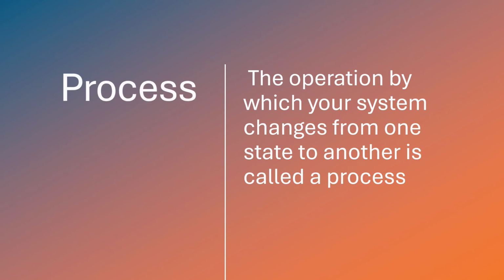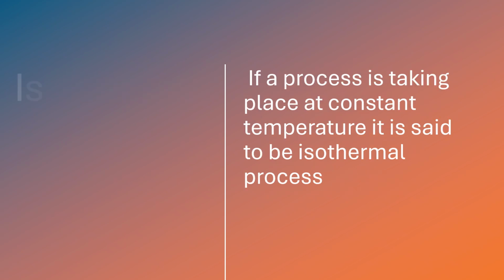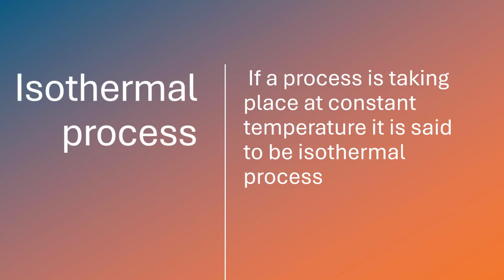Now, what is a process? The operation by which your system changes from one state to another, that is known as a process. So we have various processes depending upon which of the state variables we are keeping constant. The first one which we have, that is the isothermal process. Now for isothermal process, if the process is taking place at constant temperature, it is said to be isothermal process, which means that dT over here, that is going to be 0. There is going to be no change in temperature.